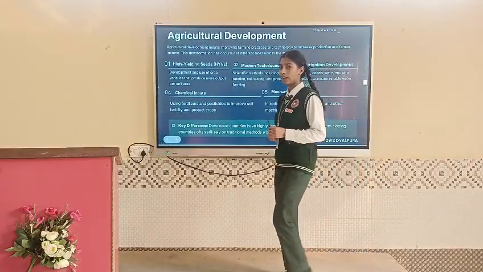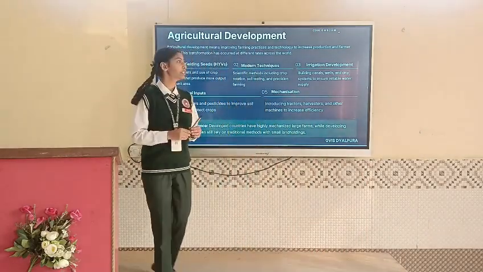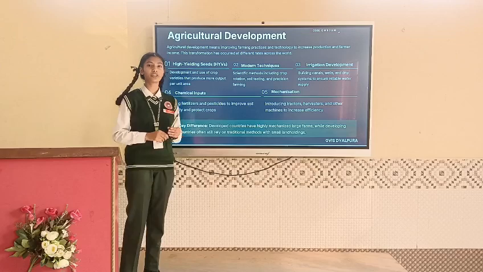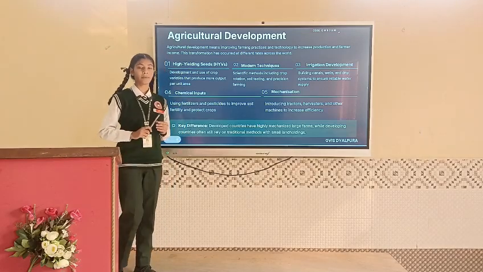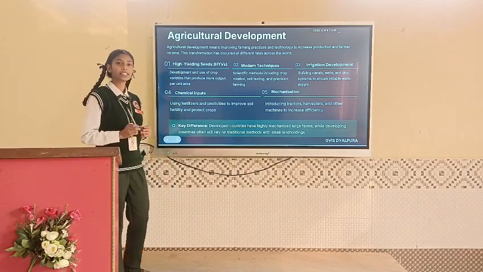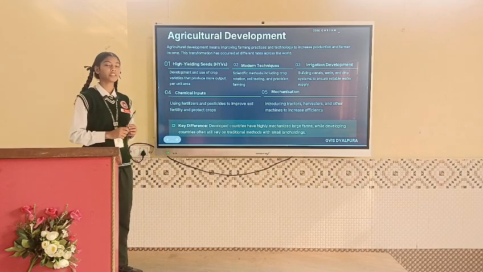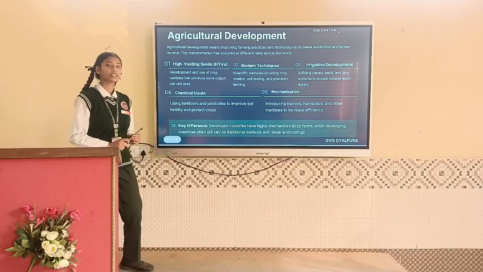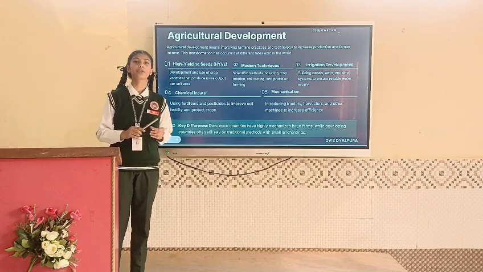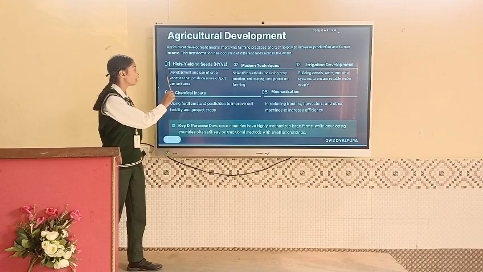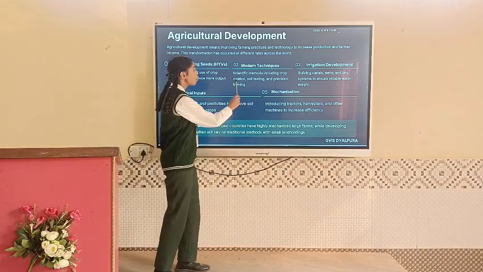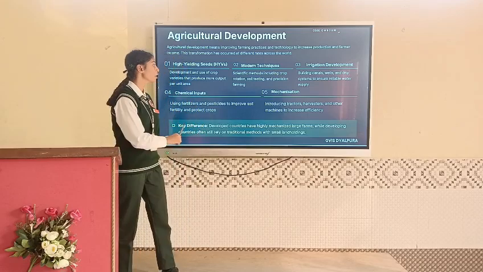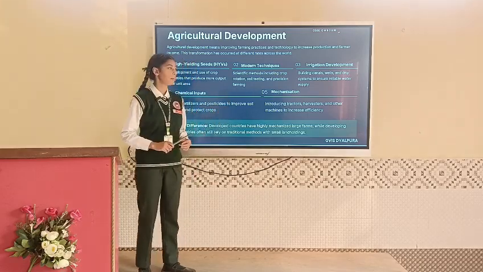What is agriculture development? It means improving farming practices and technology to increase the production of our crop. How can we develop our agriculture? Let's discuss the methods to improve agriculture one by one. First is high yielding variety seeds. As we have discussed, we have to choose high quality seeds like HYV. Second is modern techniques. We can adopt modern techniques like crop rotation, soil testing and precision farming.